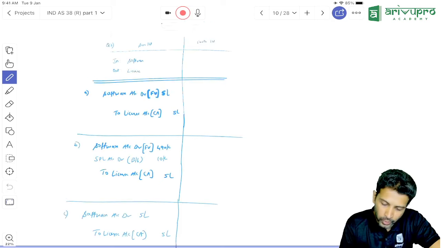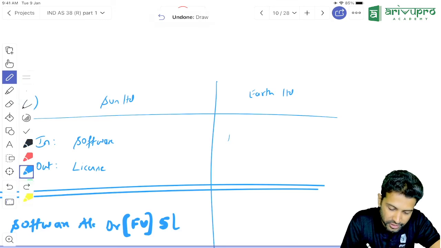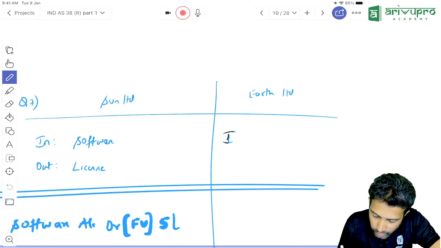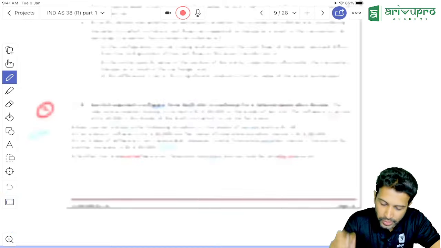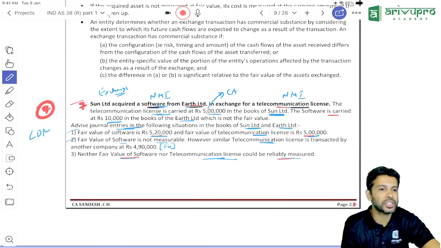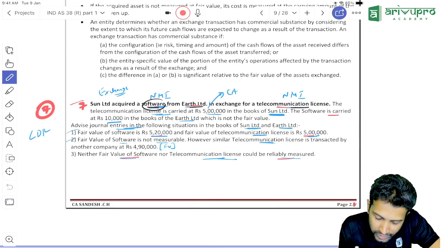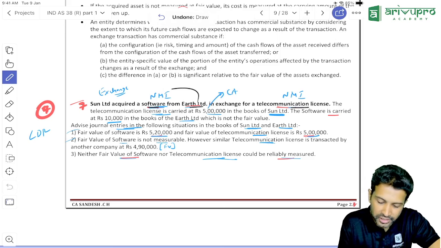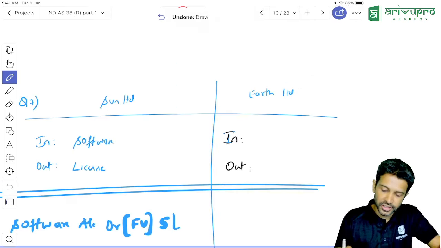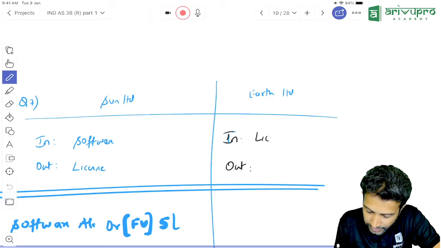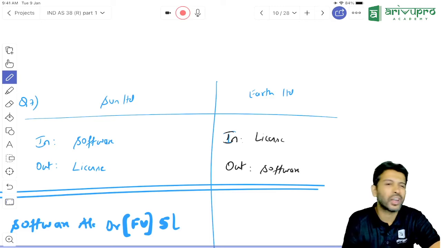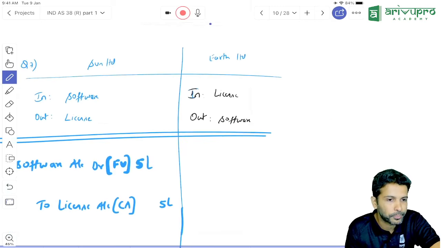From Earth's perspective, you need to think. First, let's always put down which asset is coming in and which asset is going out. Now let's read this line once again. Sun acquired software from Earth in exchange for a telecommunication license. Sun has acquired software from Earth, which means Earth has given up what? Earth has given up software. What have they acquired? License. That means for Earth, which asset is coming in? License is coming in. Which asset is going out? Software is going out. Reversed, basically. Okay, this is the scenario.